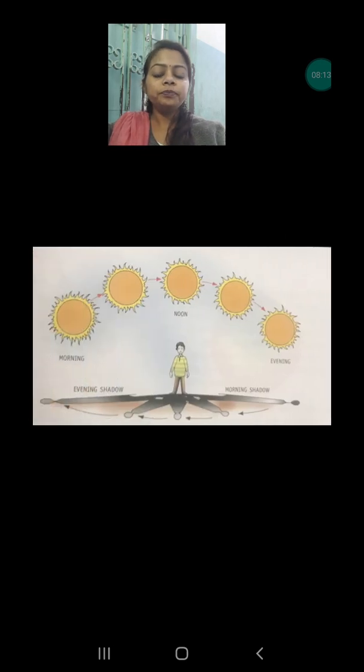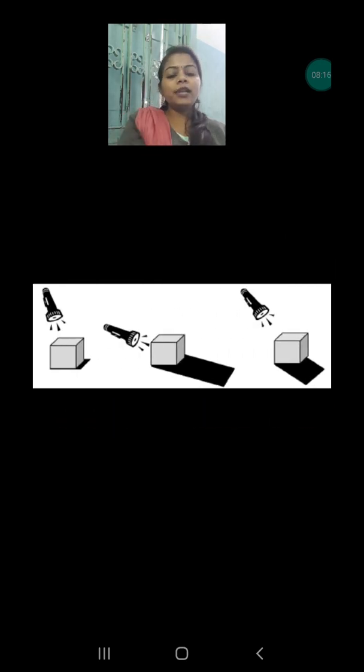Not only the sun, but every source of light does this. Whenever the light falls in a slanting way on an object, the shadow of that object will be longer. And when the light is falling in a straight way, the shadow will be shorter. You can do this experiment at your home with the help of a torch and any object. Suppose you are taking a box and a torch. If you change the position of the torch, then the size of the shadow will also change.